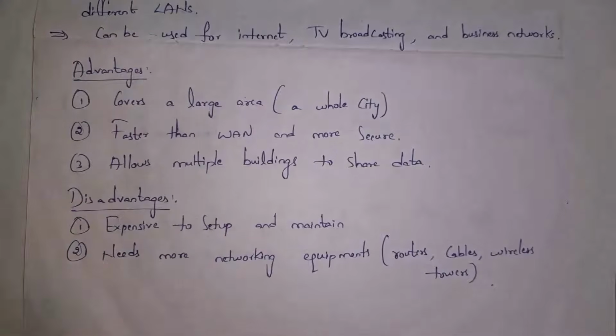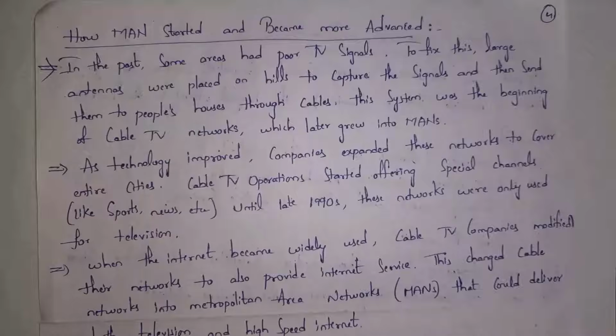These are the disadvantages. The first one is that it is expensive to set up and maintain. When compared to LAN, MAN is expensive and hard to set up. And when compared to LAN, MAN needs more equipment like routers, cables and wireless towers in order to create the network. This is how metropolitan area network started and became more advanced at present.